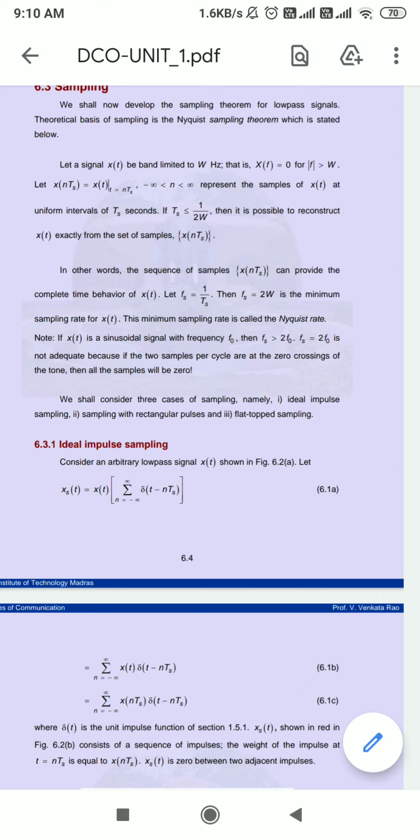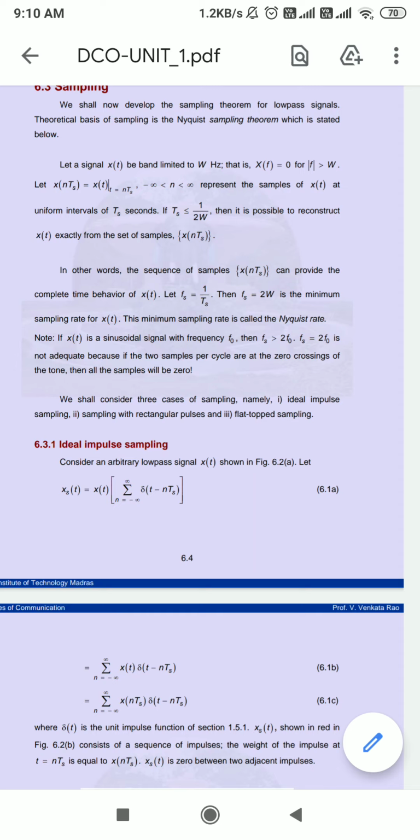So here, if we get the frequency f of s equal to or greater than 2W, at that time we can also call that sampling rate the Nyquist rate, because the sampling theorem we are using is called the Nyquist theorem.